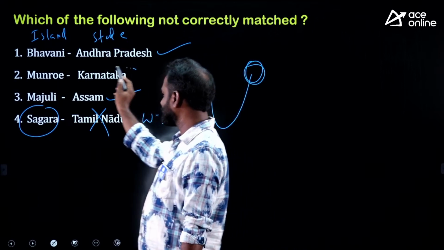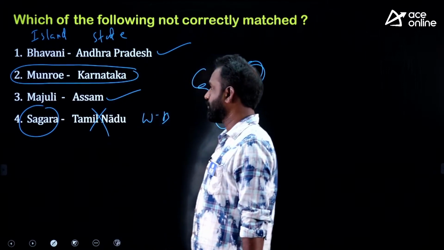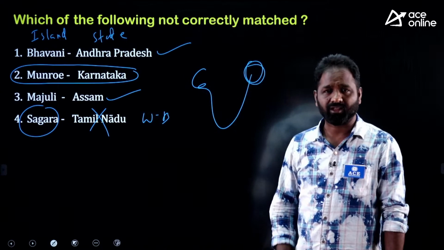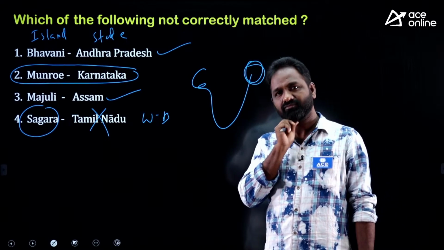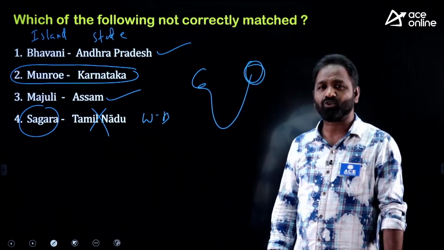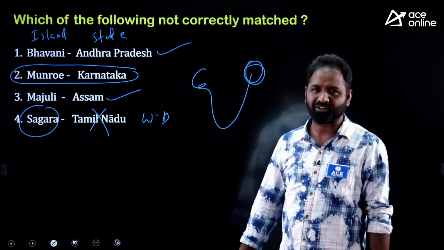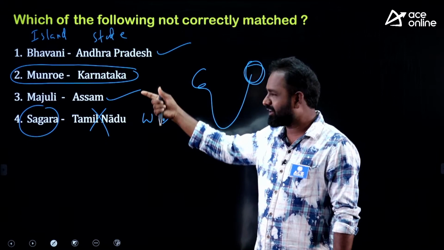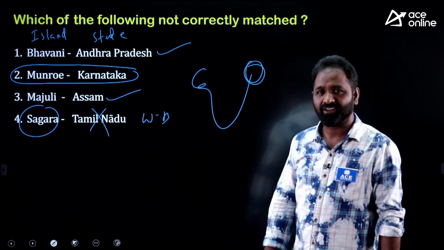Now I am giving a chance to you. You tell me whether the Munro Island is located in Karnataka or Kerala. If it is located in Karnataka, only one is the wrong option. If it is located in Kerala, two wrong options are there. I am giving a chance to you.